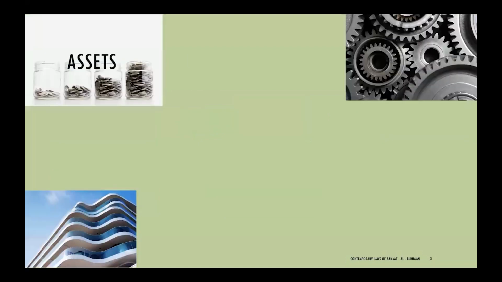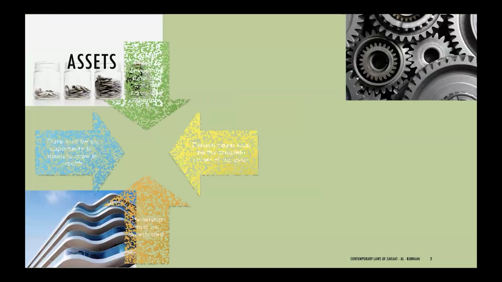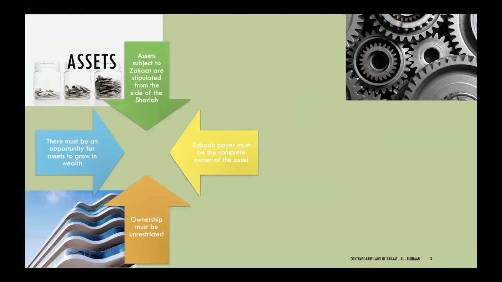zakat liability on. Now, when we deep dive into the assets that are subject to zakat, there are a few principles from the side of the Sharia that we need to bear in mind that make an asset subject to zakat. Firstly, the type of assets or the categories are stipulated from the side of the Sharia. Not all assets will be subject to zakat. There are specific conditions that are attached to them.